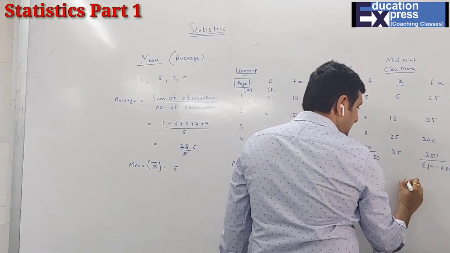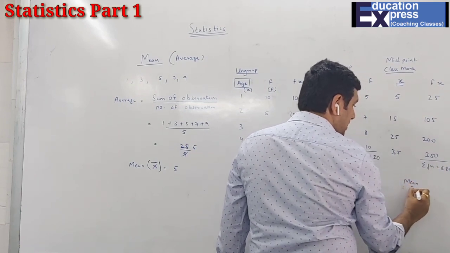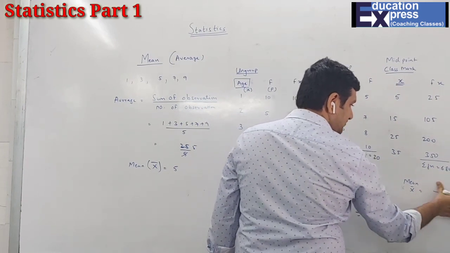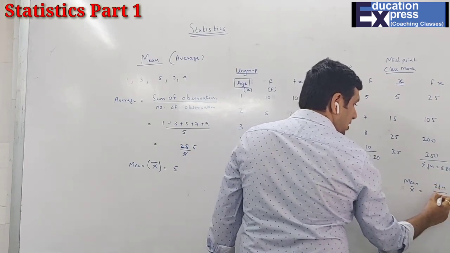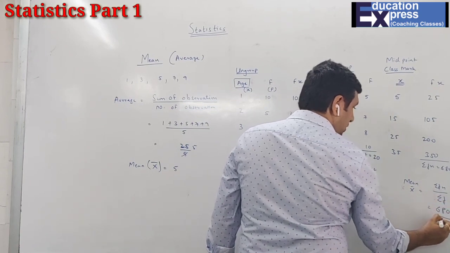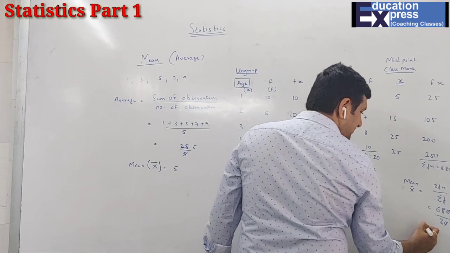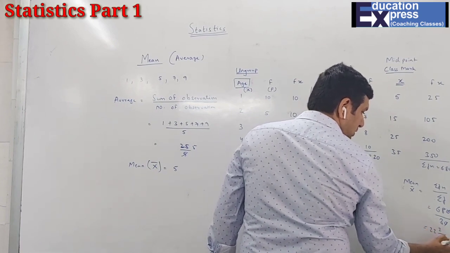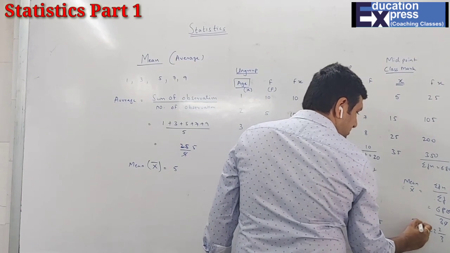So your mean, which is nothing but x bar over here, will be equal to sigma fx upon sigma f, that is 680 upon 30. 0 will get cancelled. 3 2s are 6, and then 2. This is your x bar.